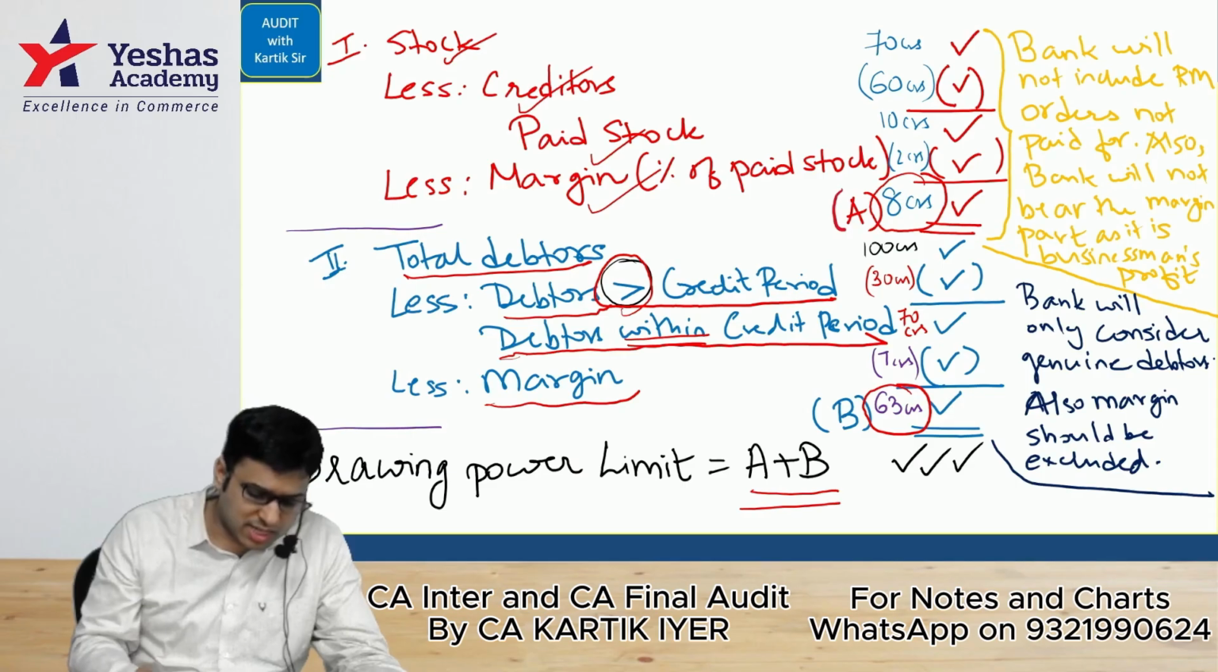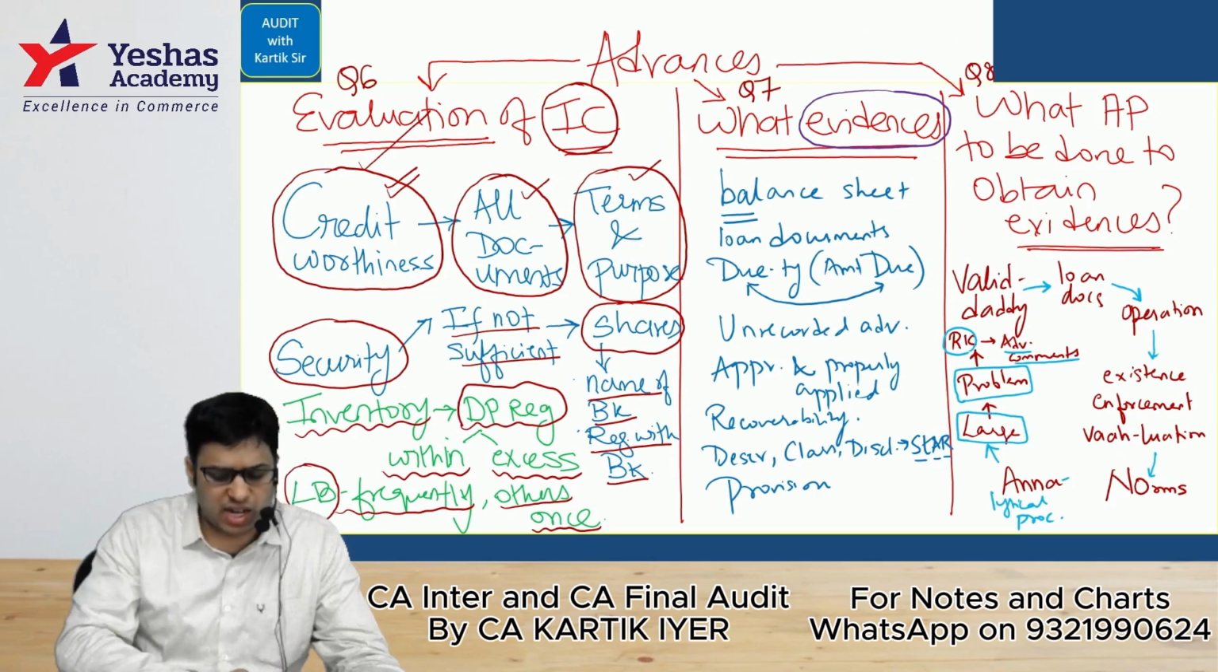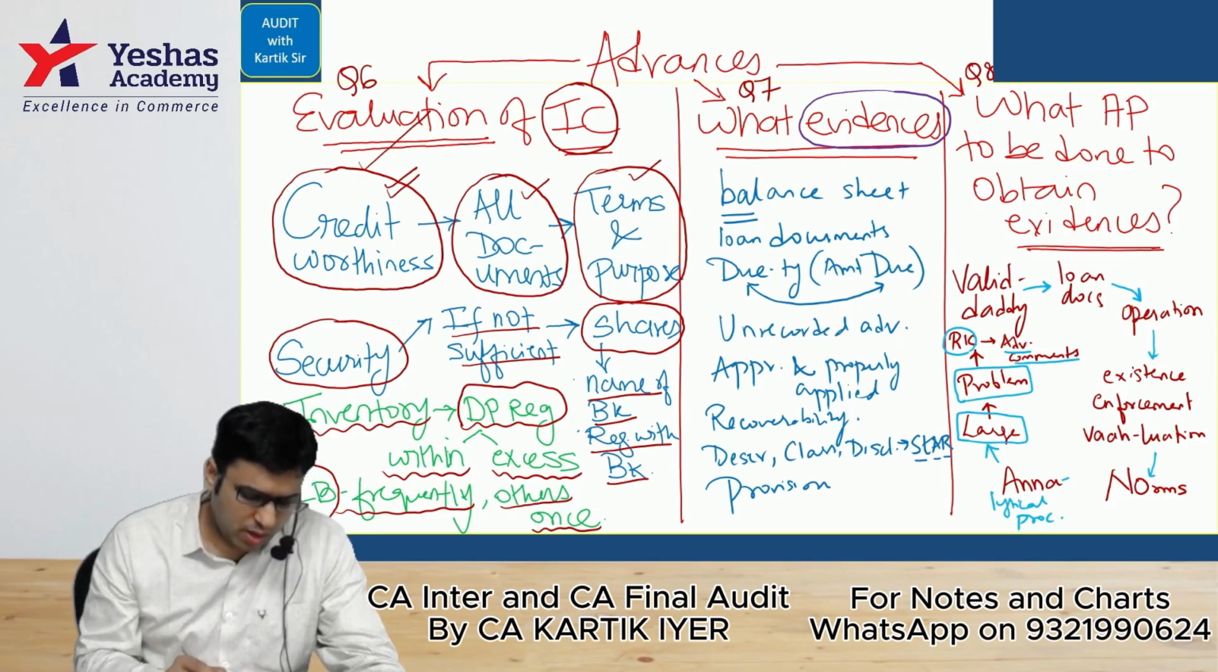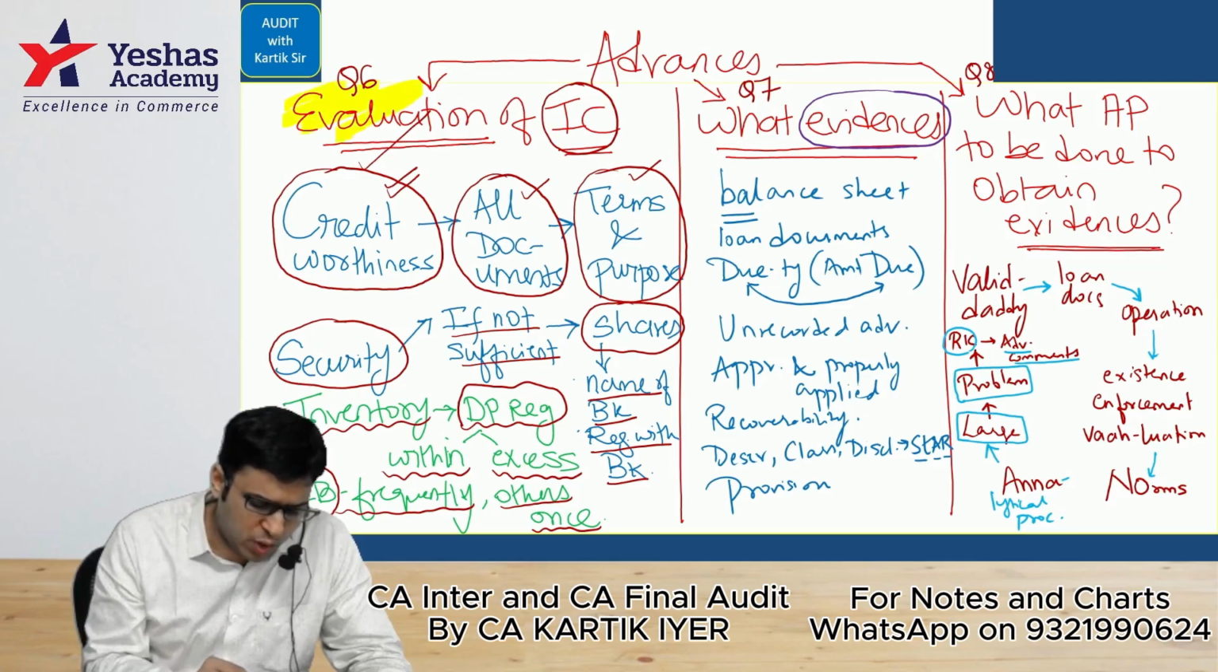This was question number 6, 7, 8. This was all in a flow. So we did this area 6, 7, 8. Let's do it one by one. Let's understand it properly. Let's see this. First is question number 6, evaluation of internal controls.